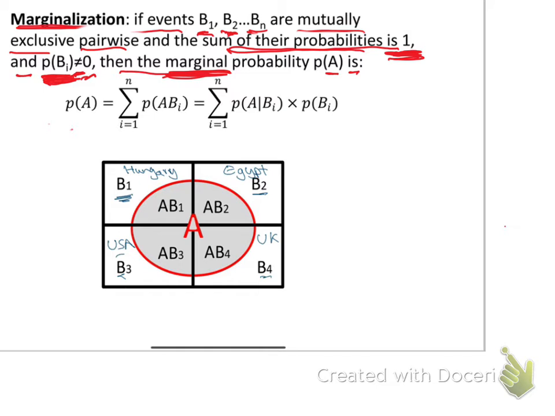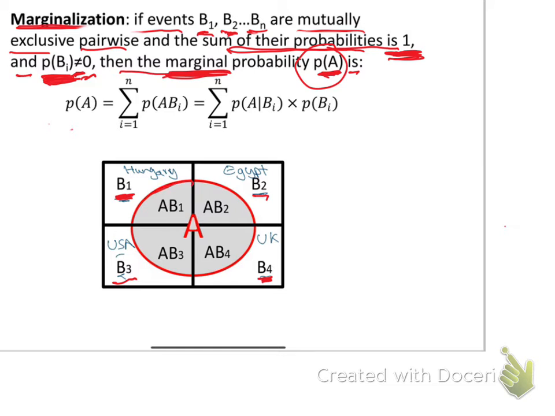Okay, so if I have one disease A, the probability of A is an event which will happen in any of these events. We have countries: one country, Hungary; another country, Egypt; another, USA; the fourth country, UK. And you have a disease, which is another event, for example disease A. So B is the country and A is the disease.